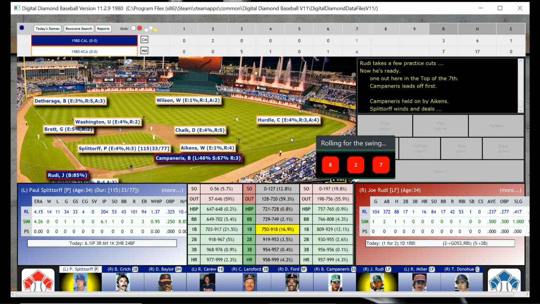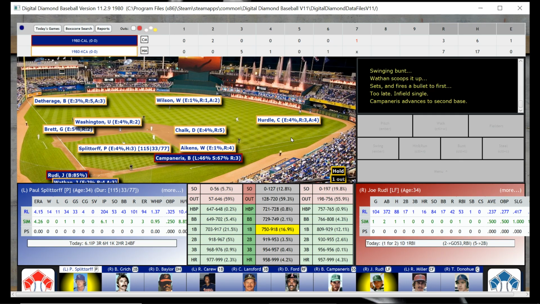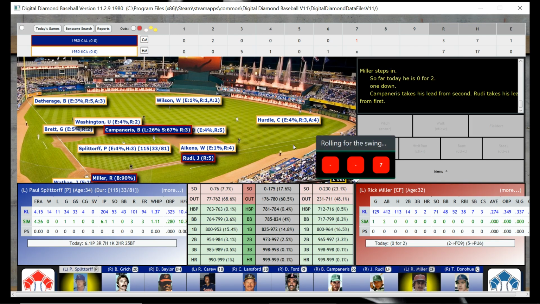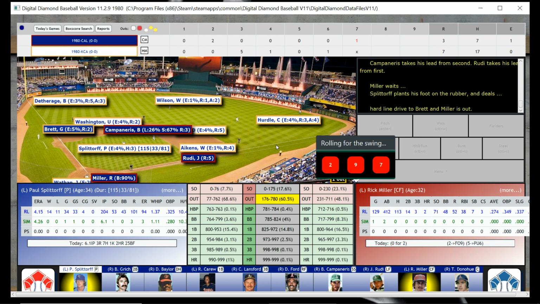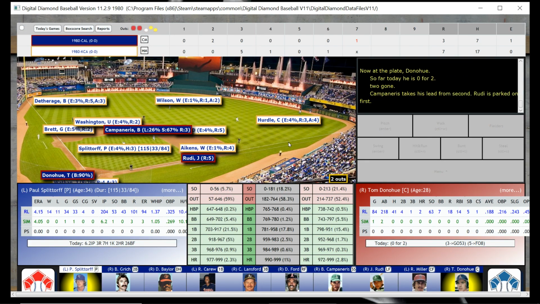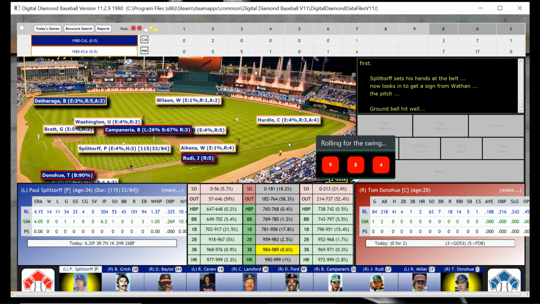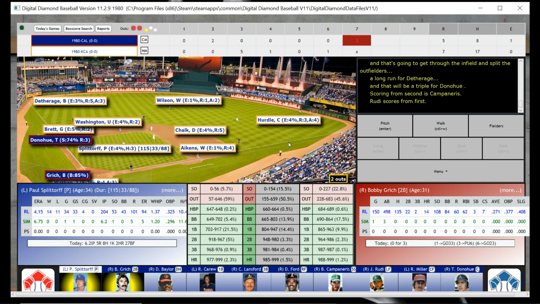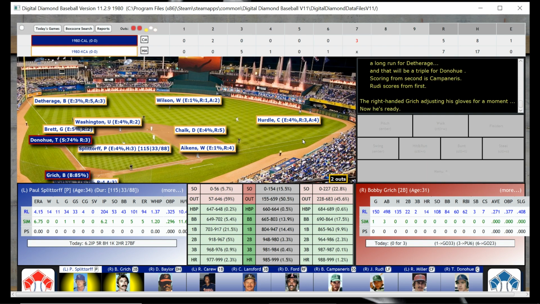But Joe Rudy is the batter, and he's going to hit a single. So it looks like maybe Splittorff is starting to fall apart. Hopefully not, but that's what it looks like to me, although Miller is out, so that'll be the second out with runners at first and second. And Tom Donahue is the batter, and he isn't good. So let's hope he doesn't get... He gets a triple. Really? Tom Donahue knocks in two more runs for them. All right, I may have to go to the pen. I may have to try to figure that out.